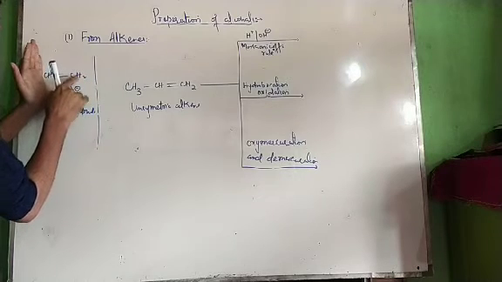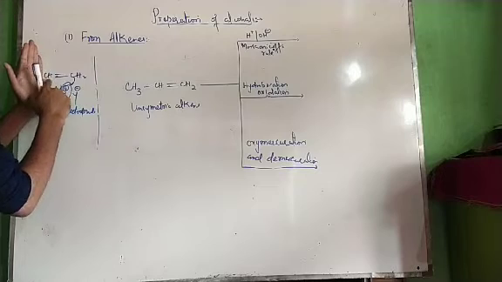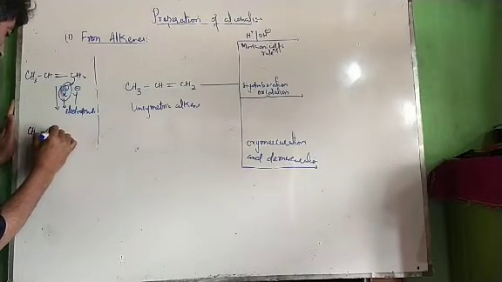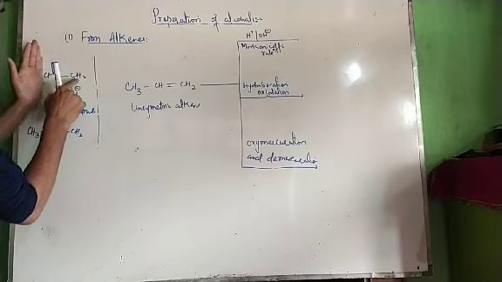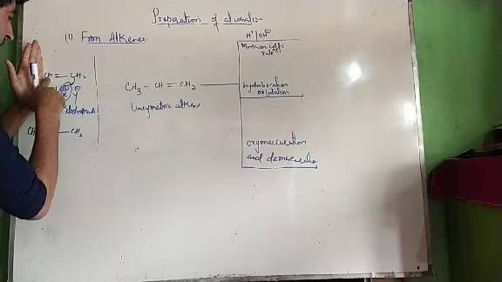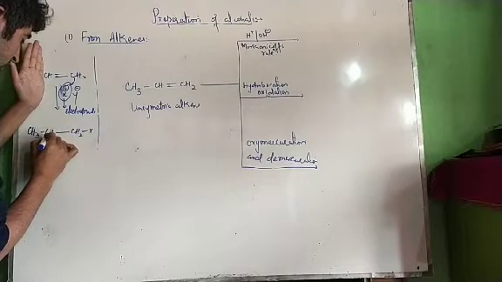Therefore, X adds to this because it contains two hydrogen atoms, and Y adds to this because it contains only one hydrogen atom. We get CH3, CH, single bond, CH2. Now X adds to this and Y adds to this. This contains only one hydrogen, that's why the negative part adds to it. This contains two hydrogen atoms, that's why the positive part adds to it. This will be our product.